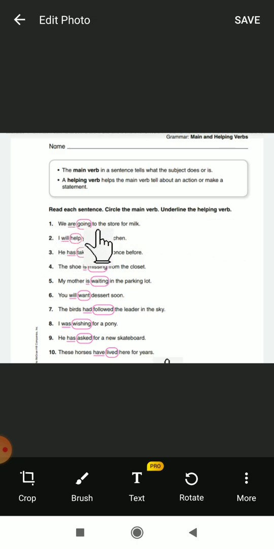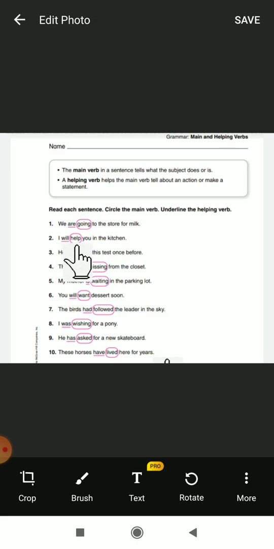We are going to the store for milk. Here, going, what is it? Going is the main verb, and for that you have to circle. And am, is, are, was, were, these are all helping verbs. So here, are is a helping verb. It is helping the main verb.